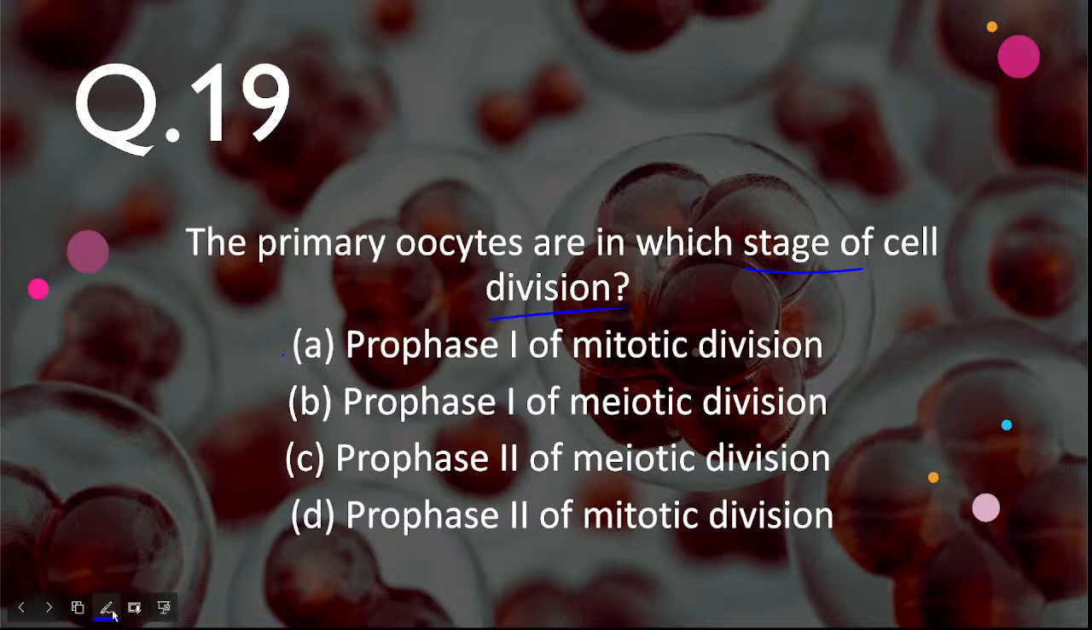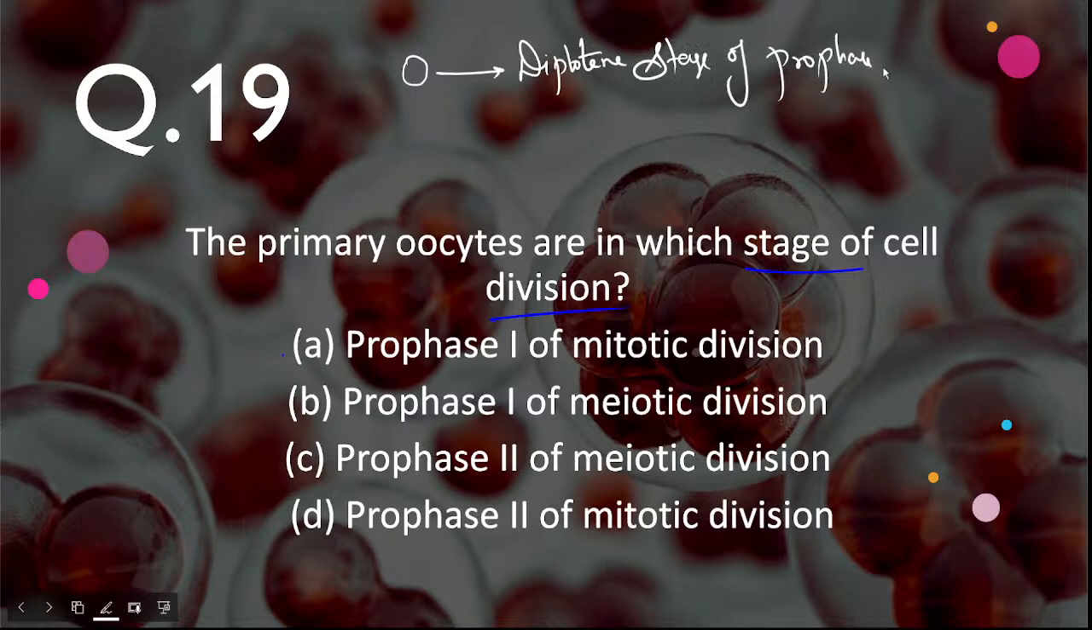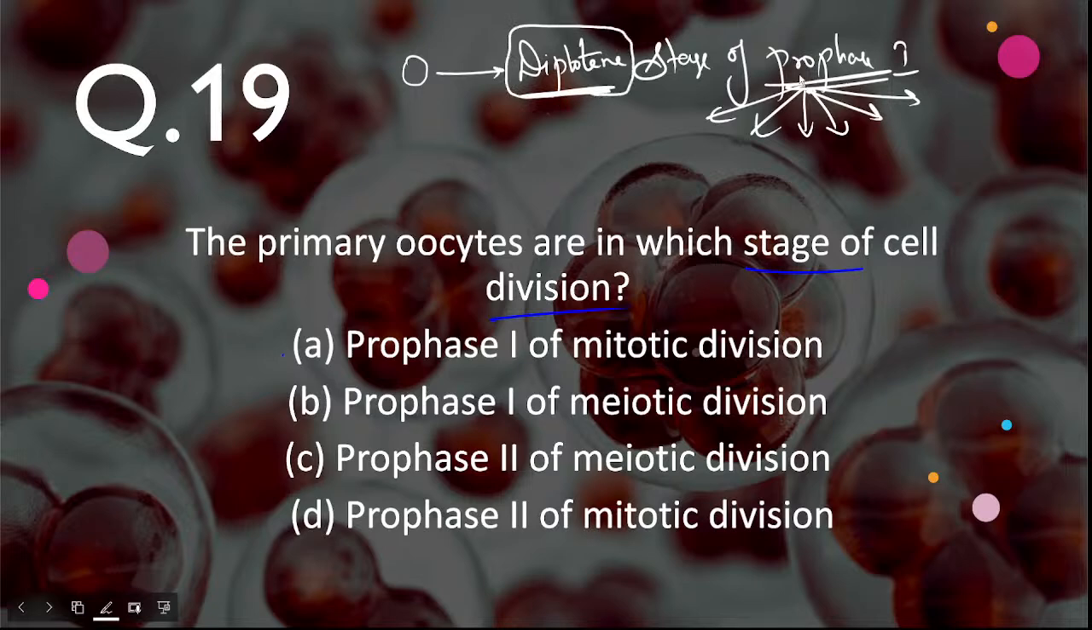Yes, this is a very important question. Let me answer this. Primary oocyte will get arrested in the diplotene stage of prophase 1. In prophase 1 we have multiple subdivisions: leptotene, zygotene, pachytene, diplotene, and diakinesis. So the primary oocyte will get arrested in the diplotene stage of prophase 1.